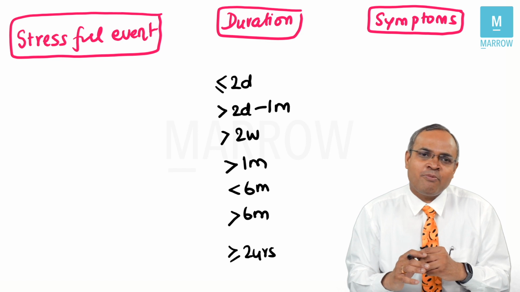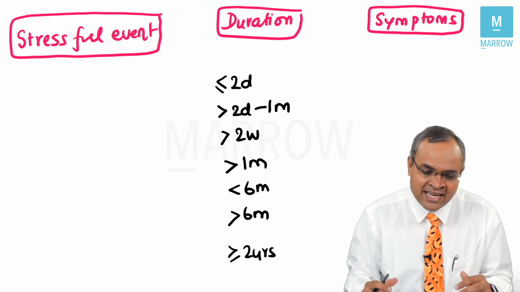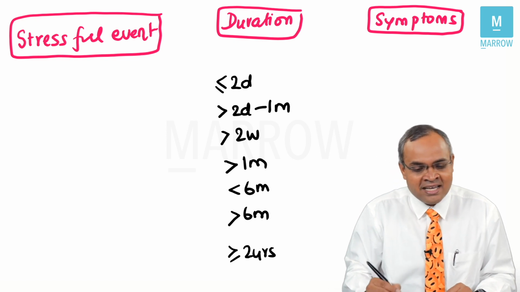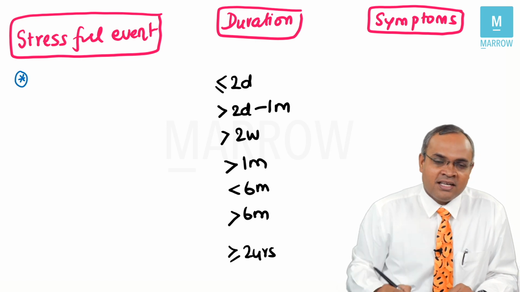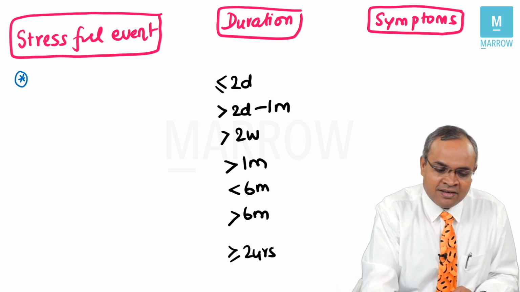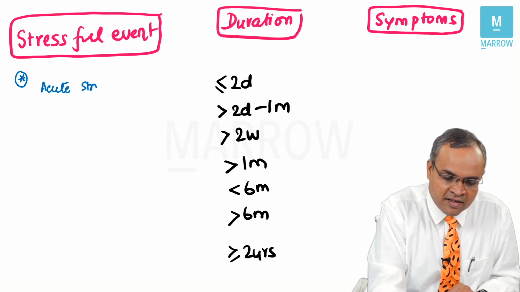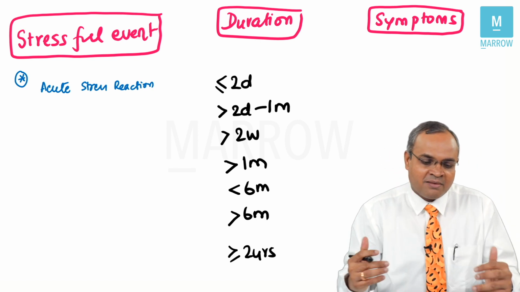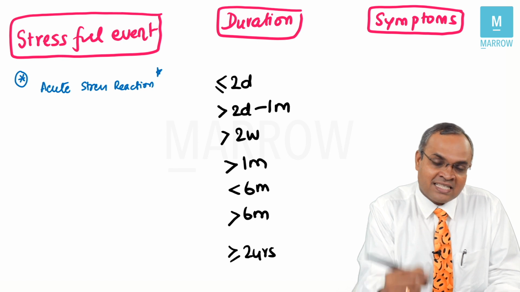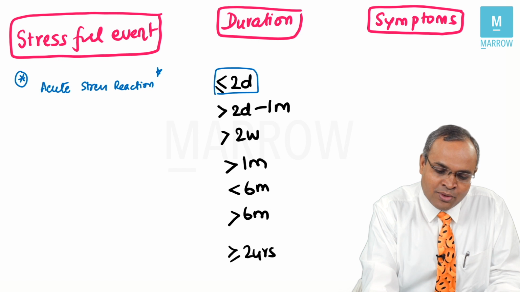Let me highlight a few important points for us to know, because a lot of MCQs get framed in and around this area and students get confused always. Now, if a life event has happened at a particular point of time, within 2 days, you generally have acute stress reaction. Nowadays, this is no more considered as a disorder, okay, because it's very brief and comes and goes. They don't diagnose it as a separate disorder. It's just an acute stress reaction, which is less than 2 days.